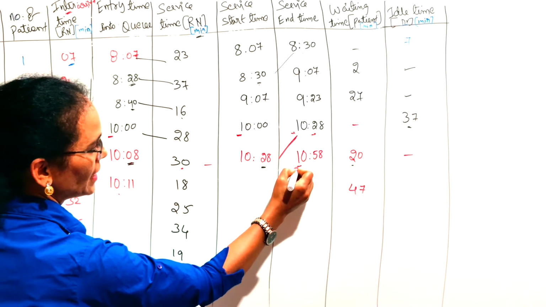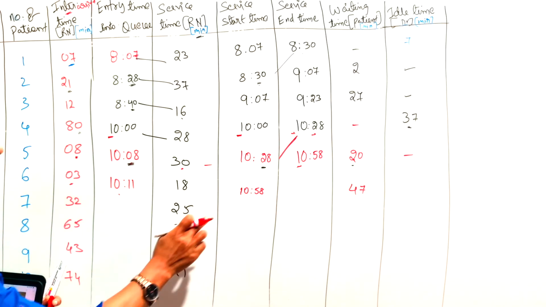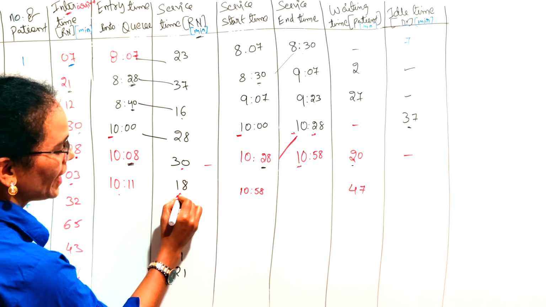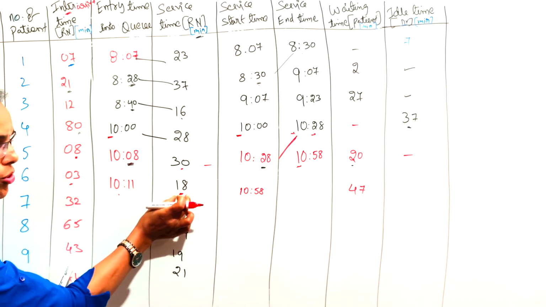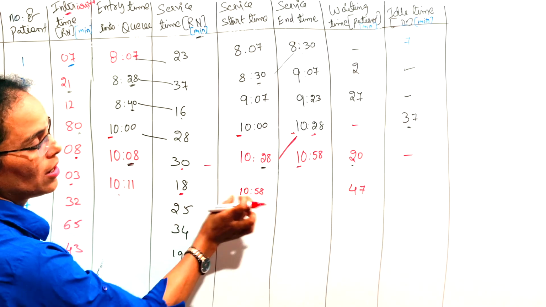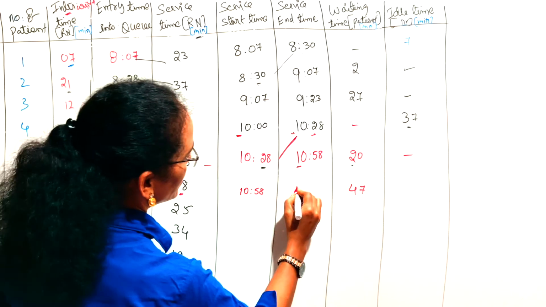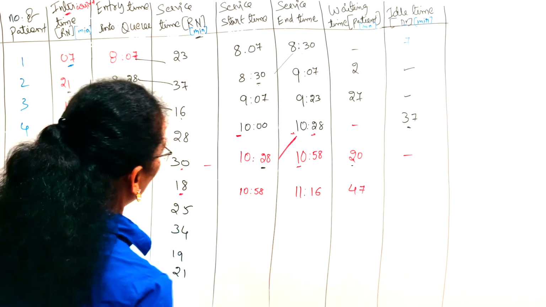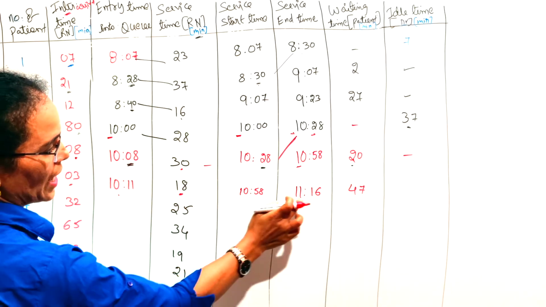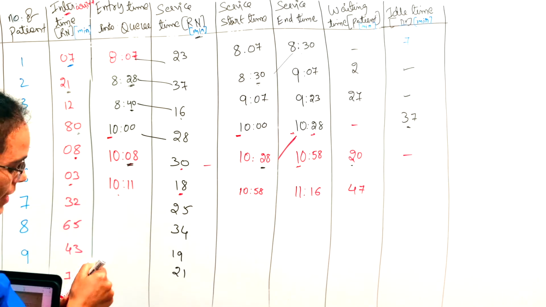His service started at when? 10:58. 10:58 was his service start time, and the doctor took 18 minutes for the service. So 18 minutes later, in the sense 11:16. I'm not using the calculator, but 11:16 is the end time. So how much time did the patient wait?